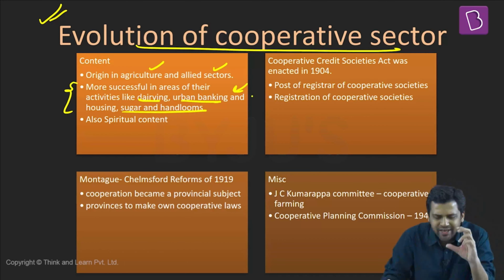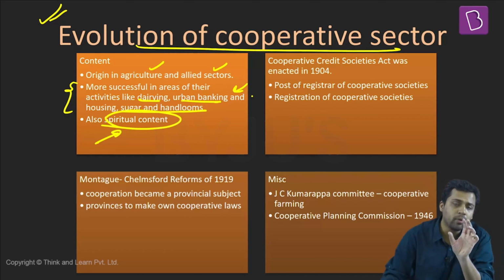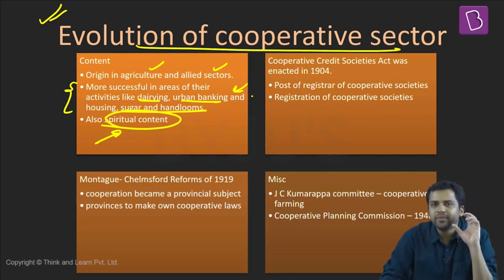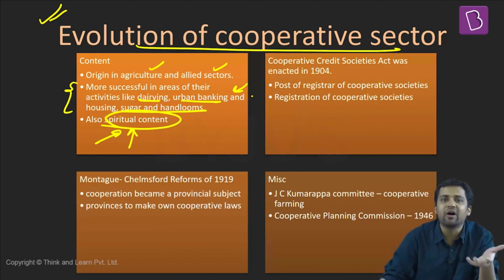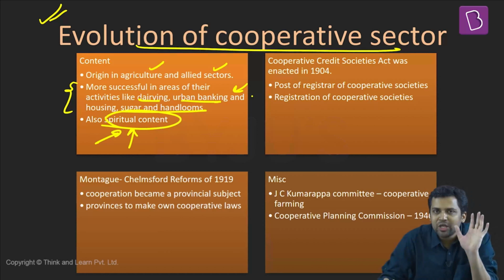We have already covered land reforms, if you remember, the land tenure system. Then we had discussed the Bhudan Gramdan movement initiated by Vinoba Bhave. These movements can also relate to the cooperative movement in India, and they were all spiritual in character. You're going to villages and asking people to give away whatever extra land they have. So it is spiritual in nature as well.